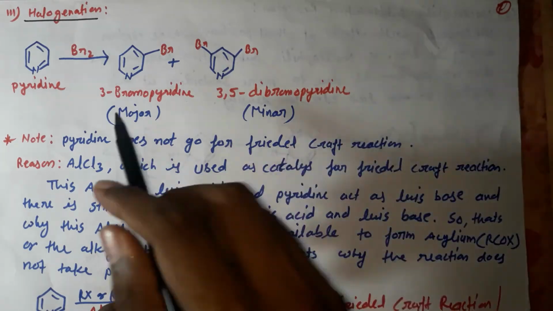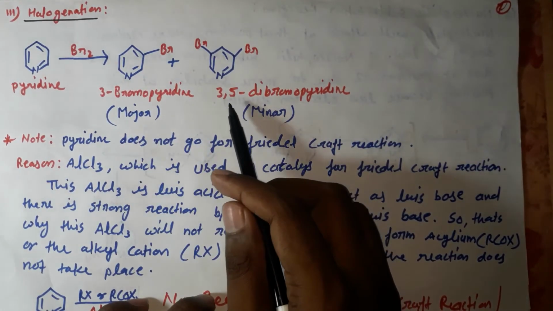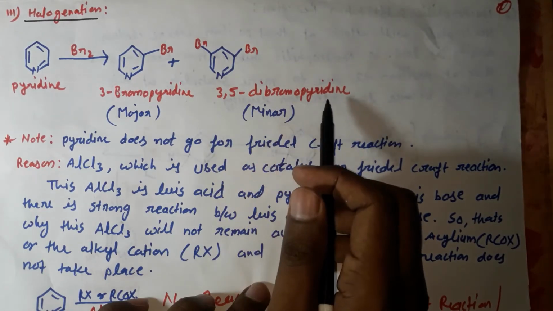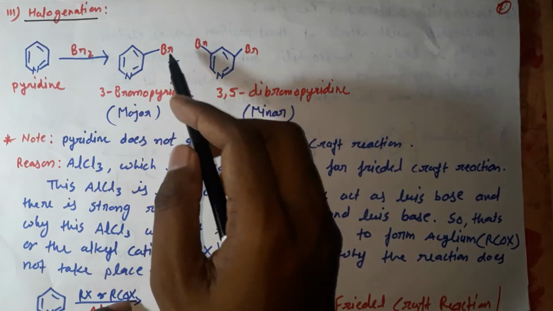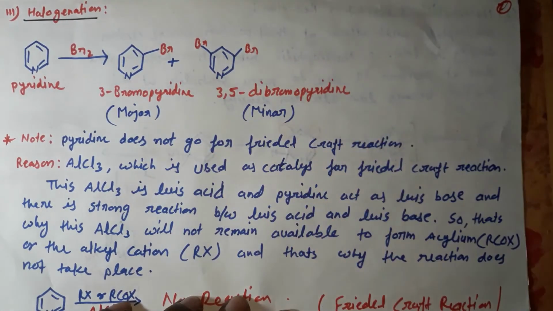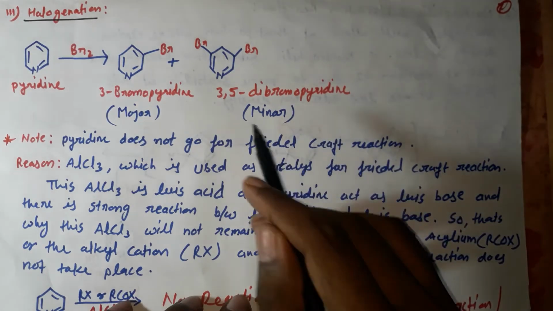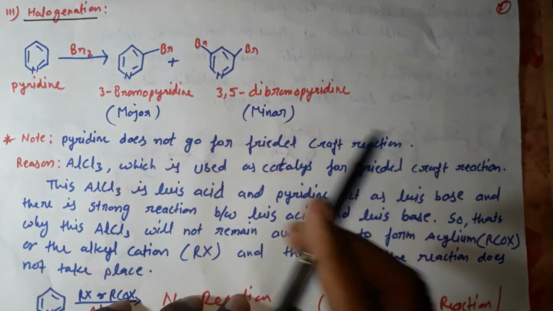The minor product is 3,5-dibromopyridine, which forms only in a minute amount.